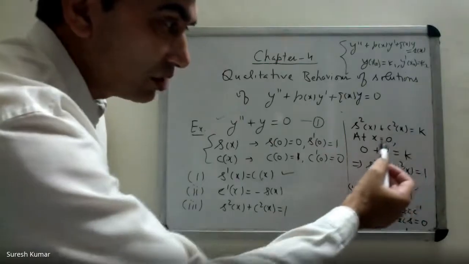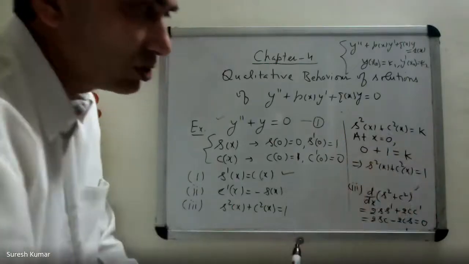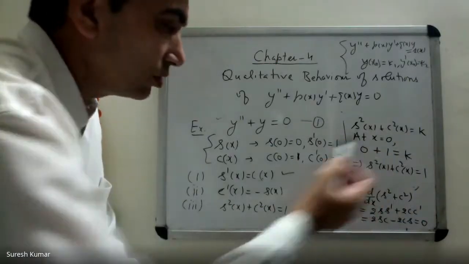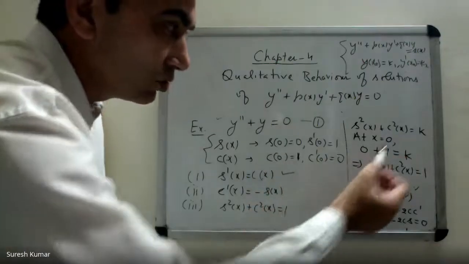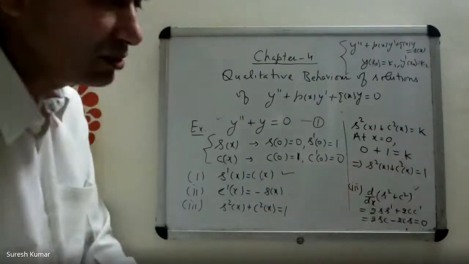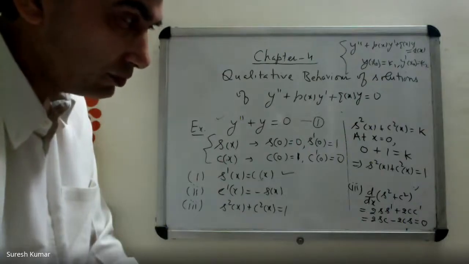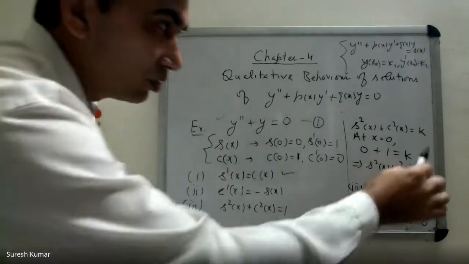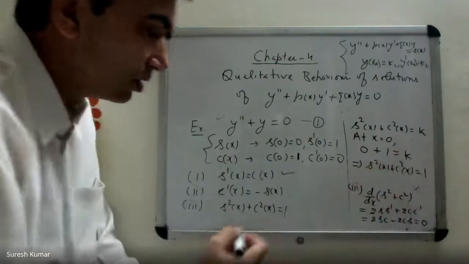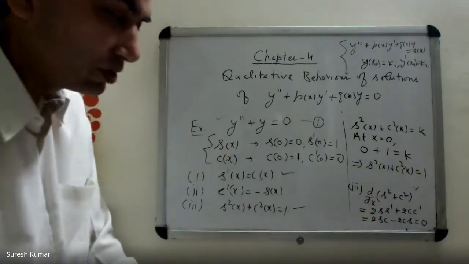Now it is an identity in x, so let's put x equal to 0 on both sides. So S0 is 0, C0 is 1. So we get the value of k equal to 1. Put back the value of k equal to 1 here, hence you get the third part.